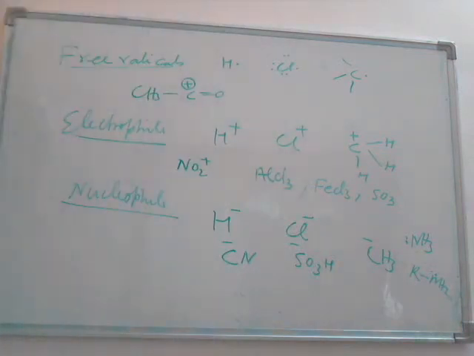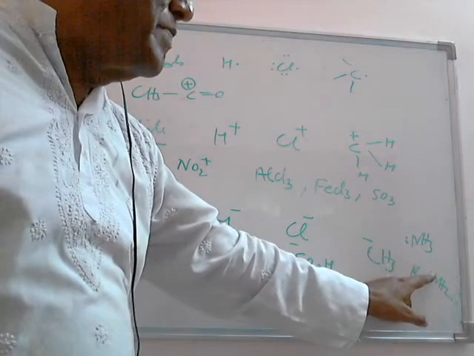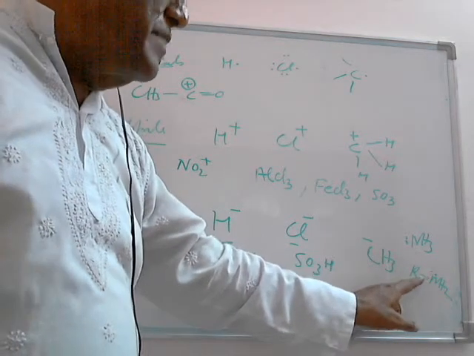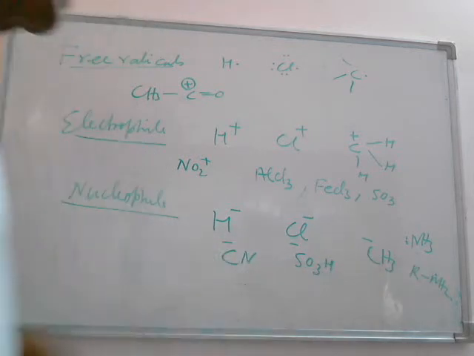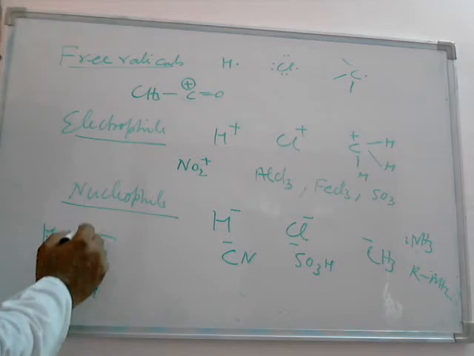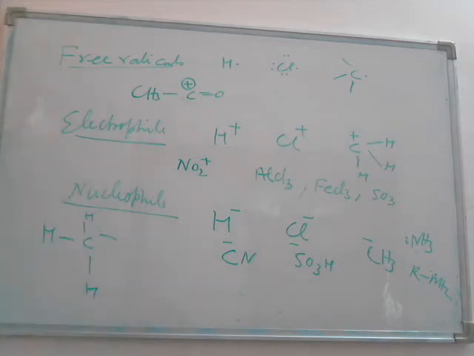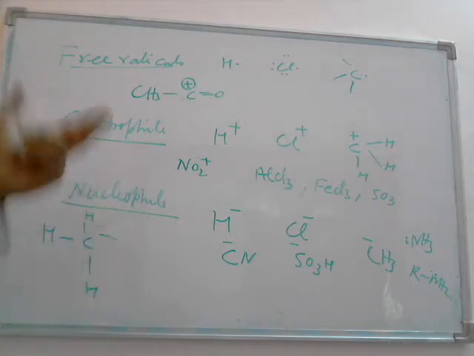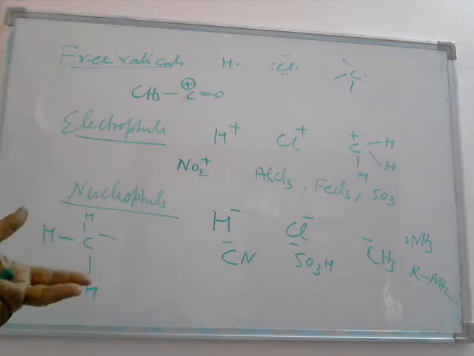So any molecule which consists of a lone pair of electrons. A lone pair of electrons is one which has not taken part in bond formation. These are the shared pairs of electrons. Now one question: how many shared pairs of electrons and how many lone pairs of electrons are present in the OH negative? Your answer will be 2, 4, 6 are the shared pairs of electrons, and this is a lone pair of electrons. So in any ion or molecule, you can tell how many shared pairs, how many lone pairs, and how many pi electrons there are.